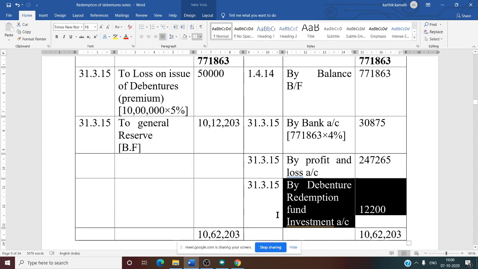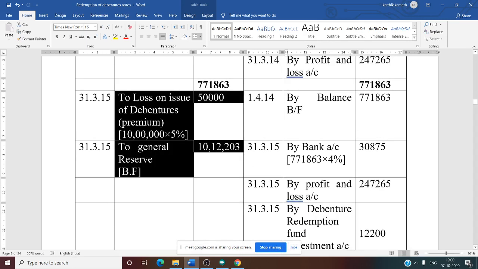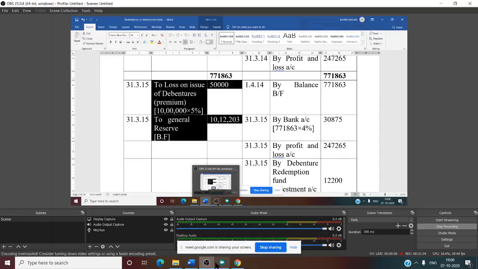So for the time being, leave it as it is. So this side also, no need to write the entry for the last year debit side, leave it as it is. After solving the debenture redemption fund investment account, we need to pass this entry here. So that we will discuss in the next class. Any doubt regarding this one, you can ask me now.